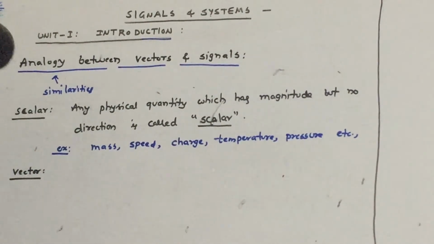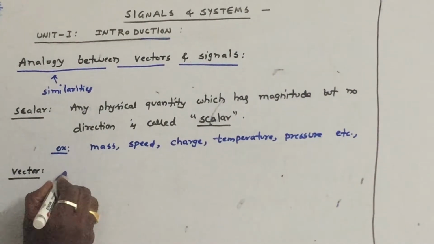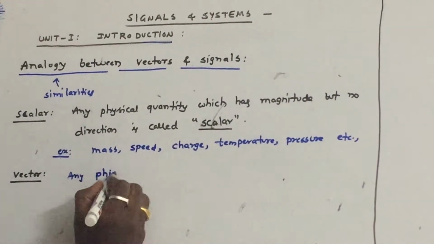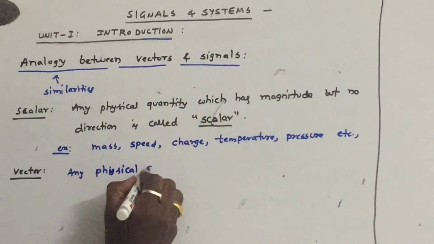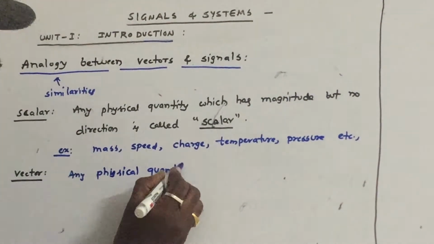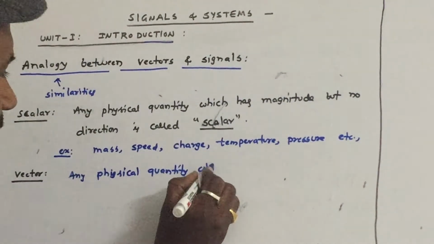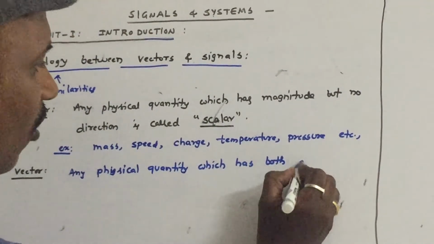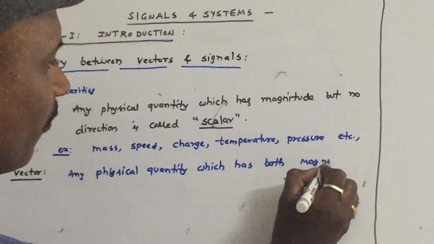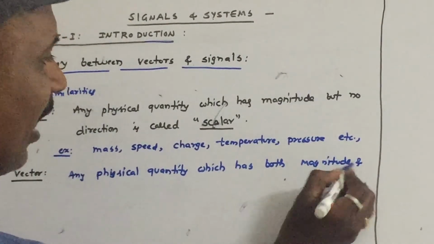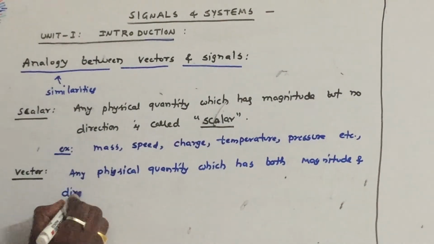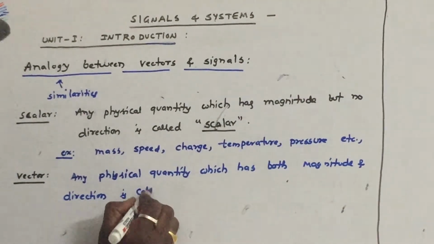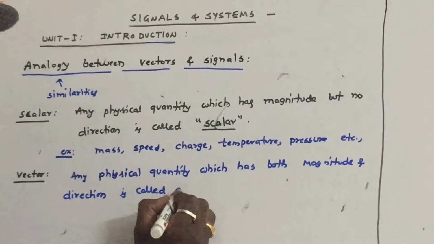Let us come to the definition of vector. As you know from physics, any physical quantity which has both magnitude and direction is called a vector.